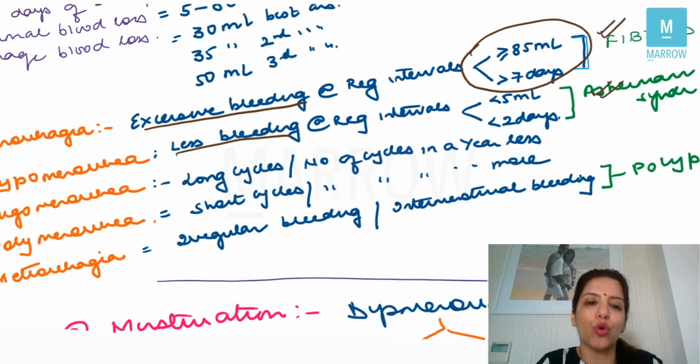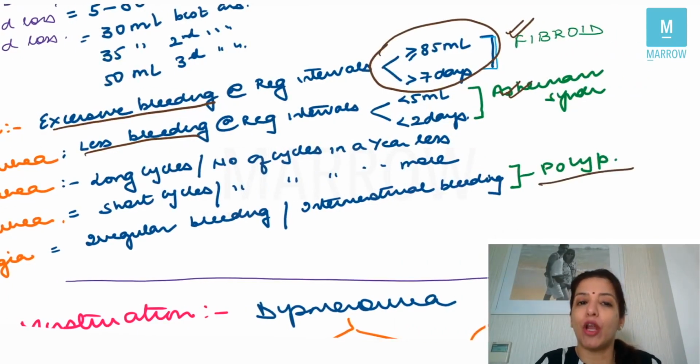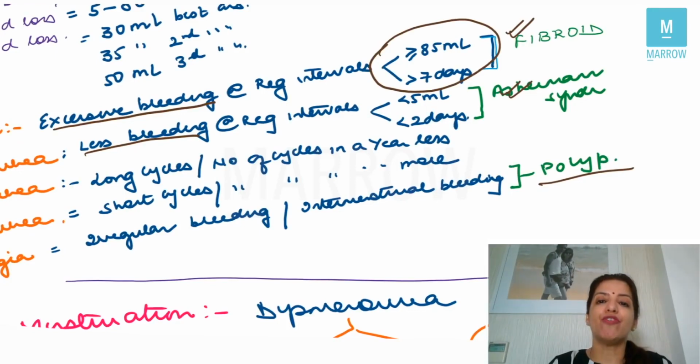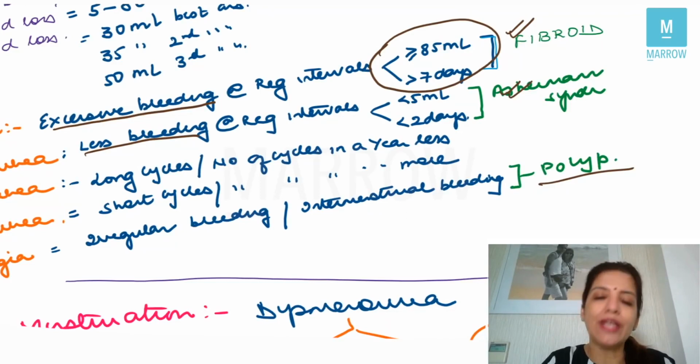What is metrorrhagia? Metrorrhagia means if a female is having bleeding at irregular intervals, or if she is coming to you with complaint of intermenstrual bleeding, then that is called metrorrhagia. Metrorrhagia is seen in polyp. Metrorrhagia is not seen in fibroids. In fibroids, you get menorrhagia. There will be excessive bleeding, but it will be happening at regular intervals, right?